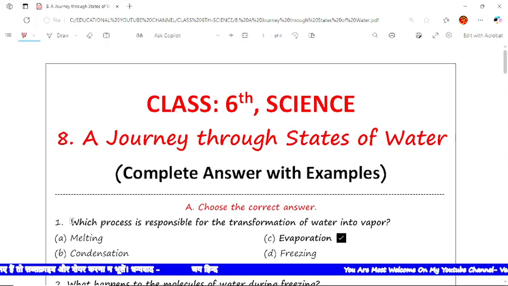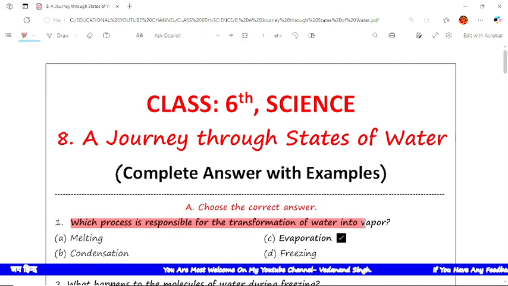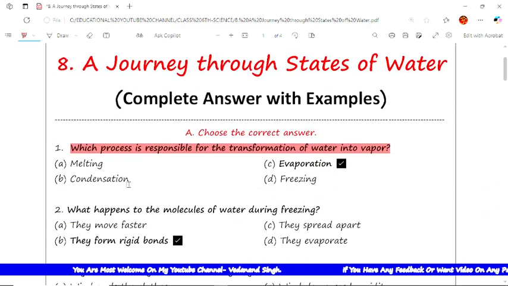The first question is which process is responsible for transformation of water into vapors? The options are melting, condensation, evaporation, and freezing. The correct answer is evaporation. So C is the correct option among the given options.